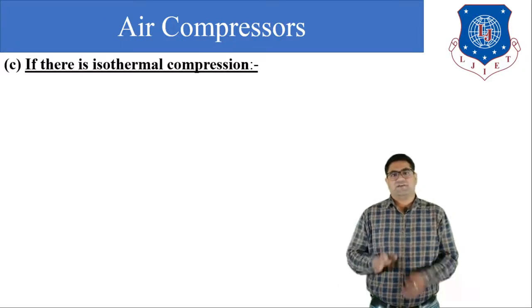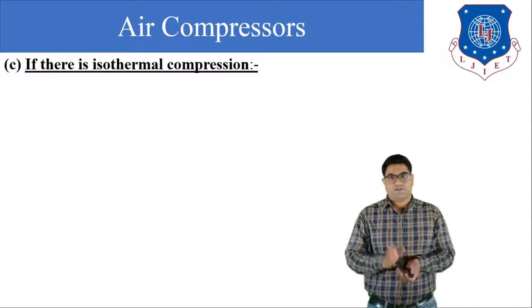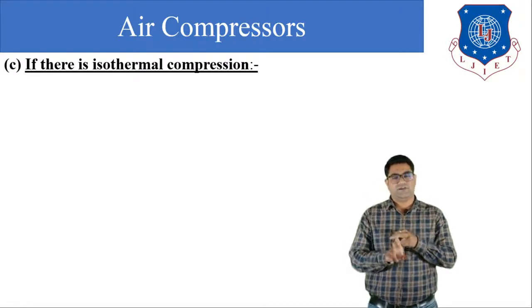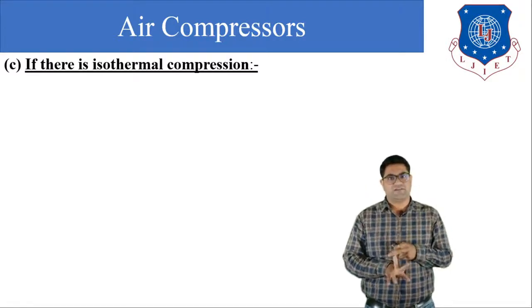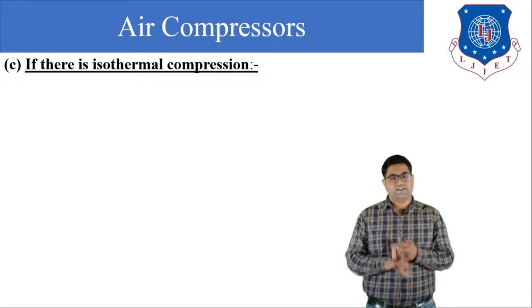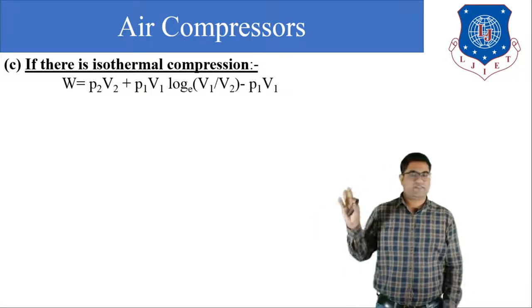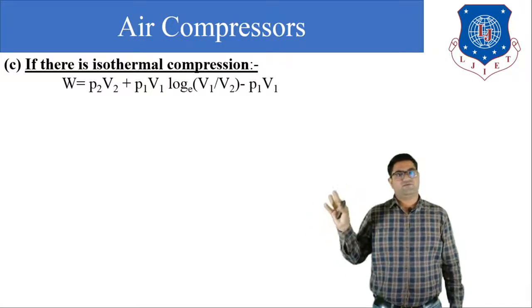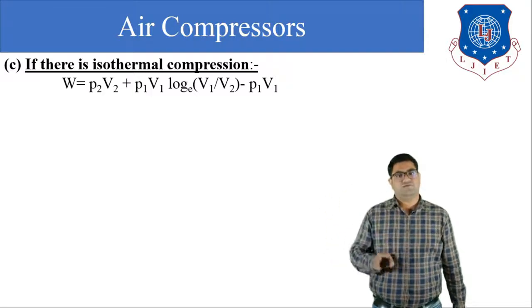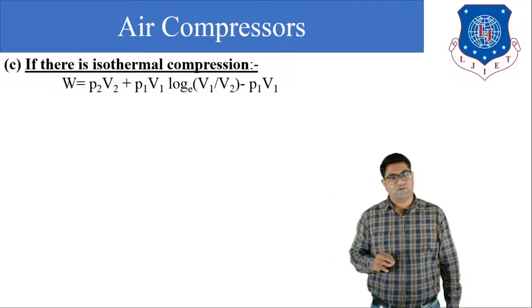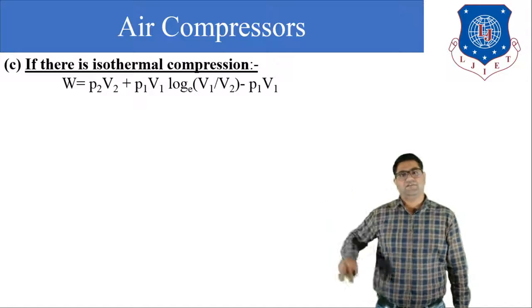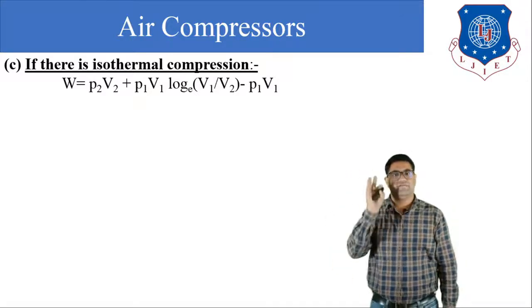Next, if the compression is isothermal. First we discussed if the compression is adiabatic, second we discussed if the compression is polytropic, and now we are going to discuss if the compression is isothermal. For the isothermal process, we can write the same thing: the area under 2 to 3, area under 1 to 2, minus area under 4 to 1. If the compression is isothermal, the middle equation will be changed.